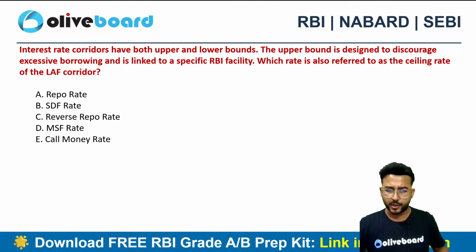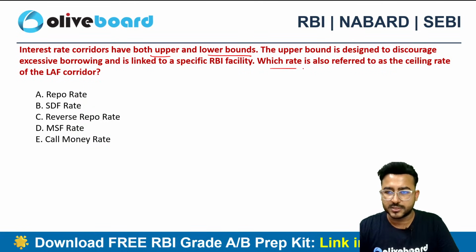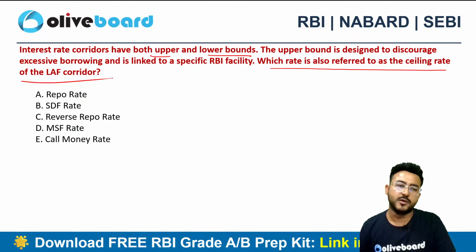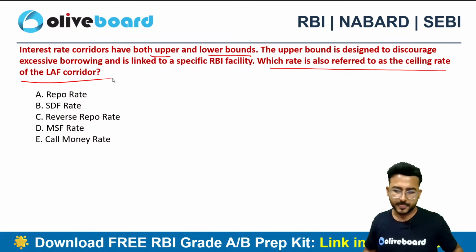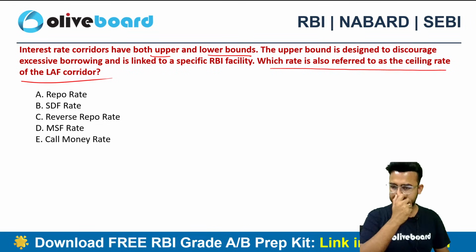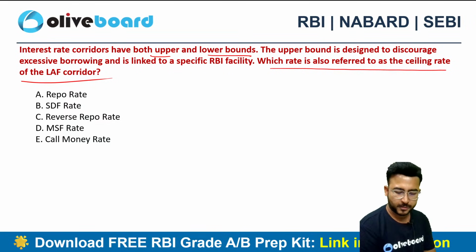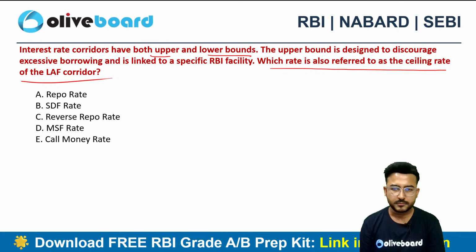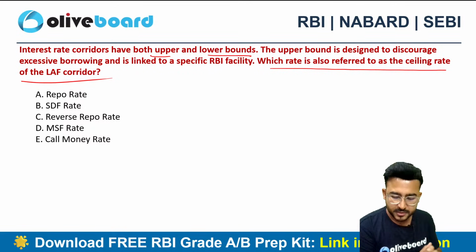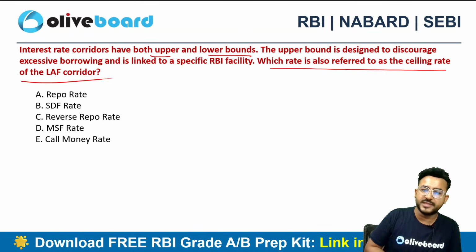We do have a LAF corridor, right? So interest rates in the corridors do have the upper and the lower bounds, upper and the lower range. So can you tell me the rate which is also called as the ceiling rate of the LAF corridor? What is the ceiling rate of the LAF corridor? Quickly guys. We have completed the corridor concept multiple times in the previous videos.